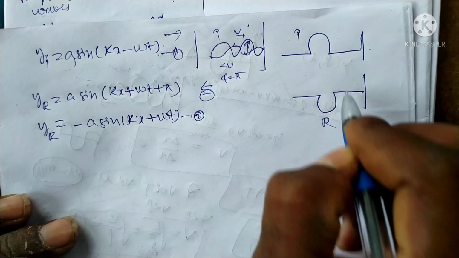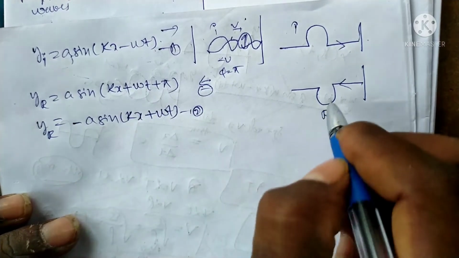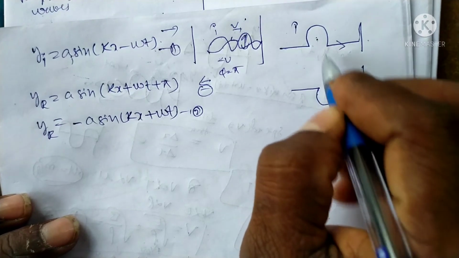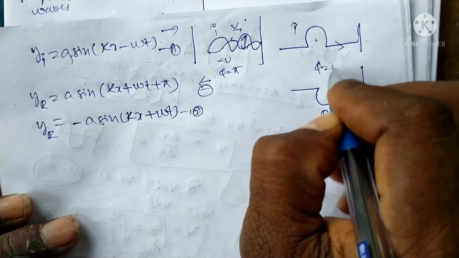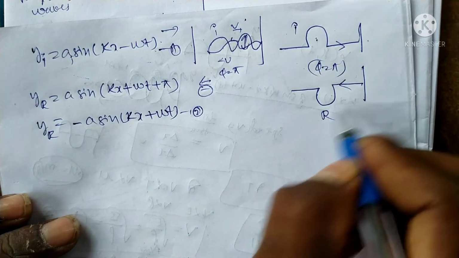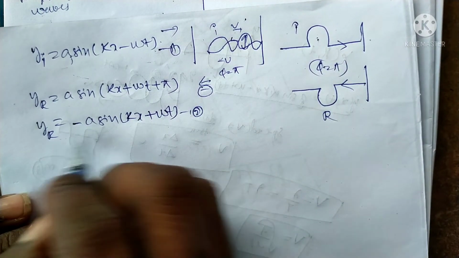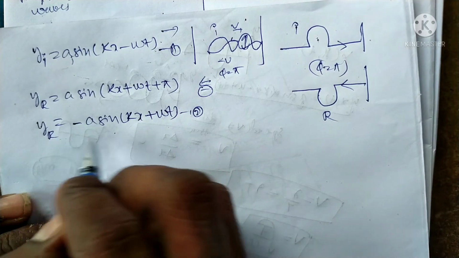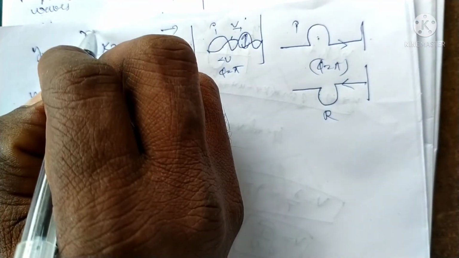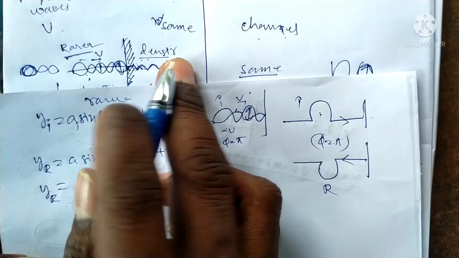This is the displacement wave equation for reflected waves, for rarer medium to denser medium.